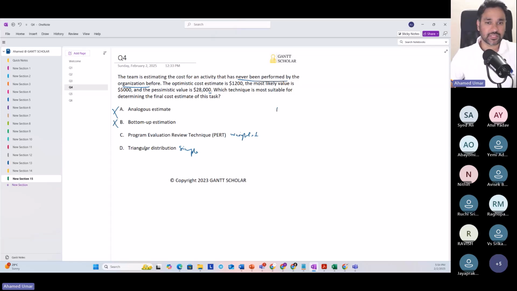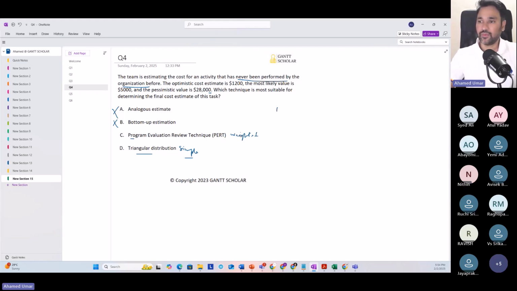Both are 3-point estimation. In both, we use optimistic value, pessimistic value, and most likely value. But when to use triangular, also called simple or 3-point, simple or triangular, or beta estimation, which is also called weighted average and PERT?